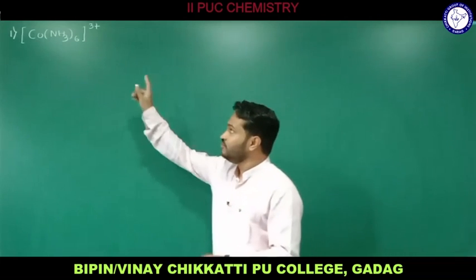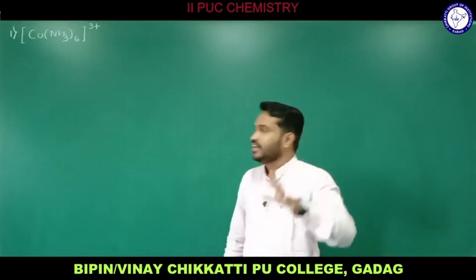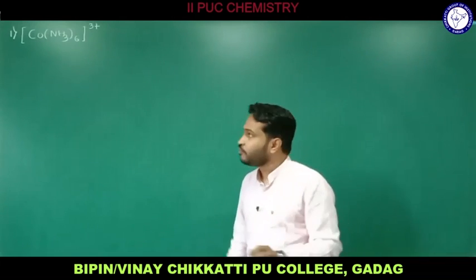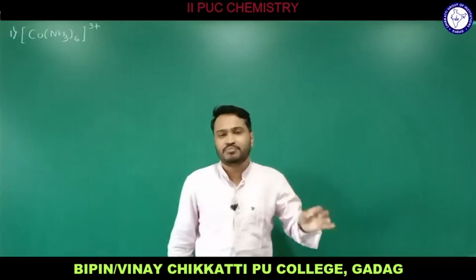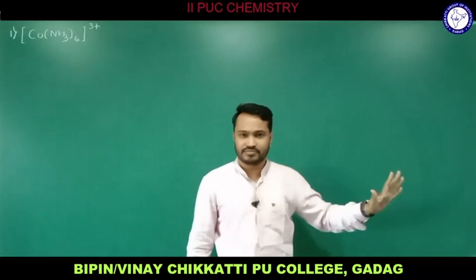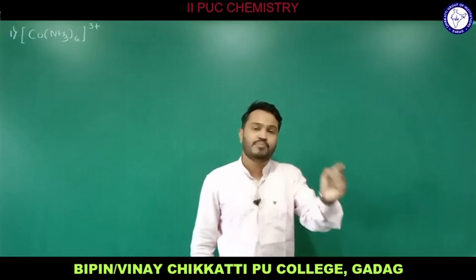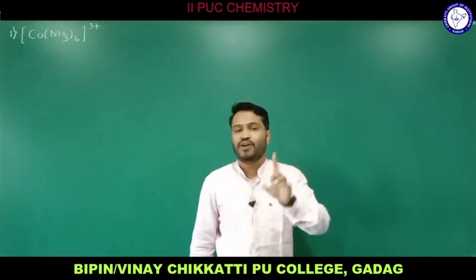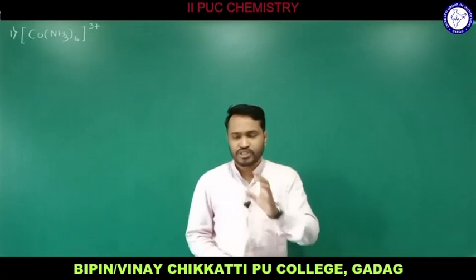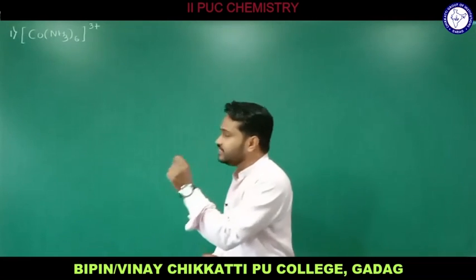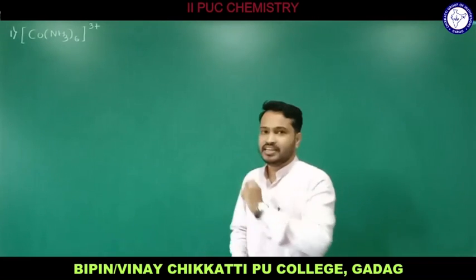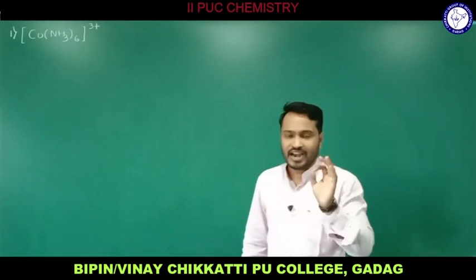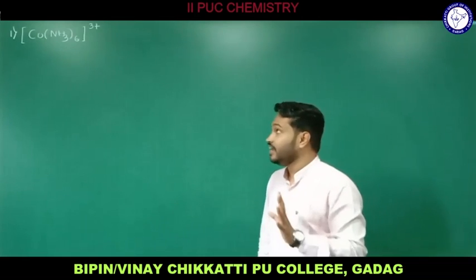So now I will move with this particular example. Finally I am going to arrive at the kind of hybridization, geometry and magnetic property of this compound. We have a systematic method of writing to explain the hybridization, geometry and magnetic property of this particular compound using valence bond theory, VBT. First, we need to identify the central metal atom and the ligands. Now I hope you are quite good in identifying that cobalt is a central metal atom, and the 6 NH3 we have are ligands.